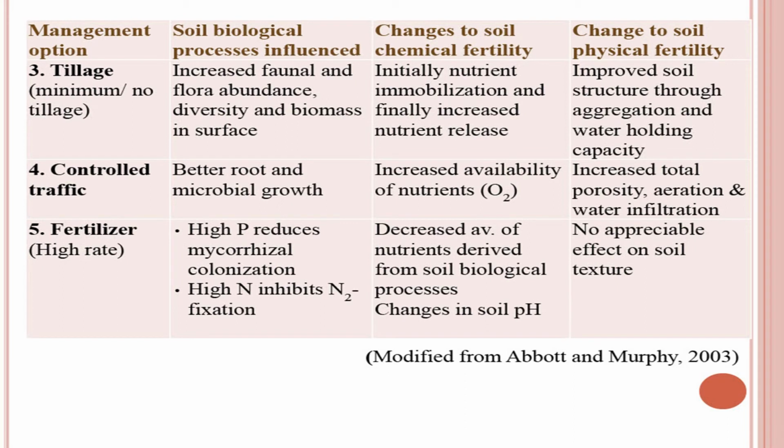Controlled traffic here means reduced traffic in the soil. It will help better root growth and microbial growth. It will increase the availability of nutrients, particularly increased availability of oxygen, which helps in better decomposition of organic matter, and this oxygen is also useful for root respiration. Then there is increased total porosity, aeration and water infiltration. So, there is improvement in soil physical properties by controlled traffic.